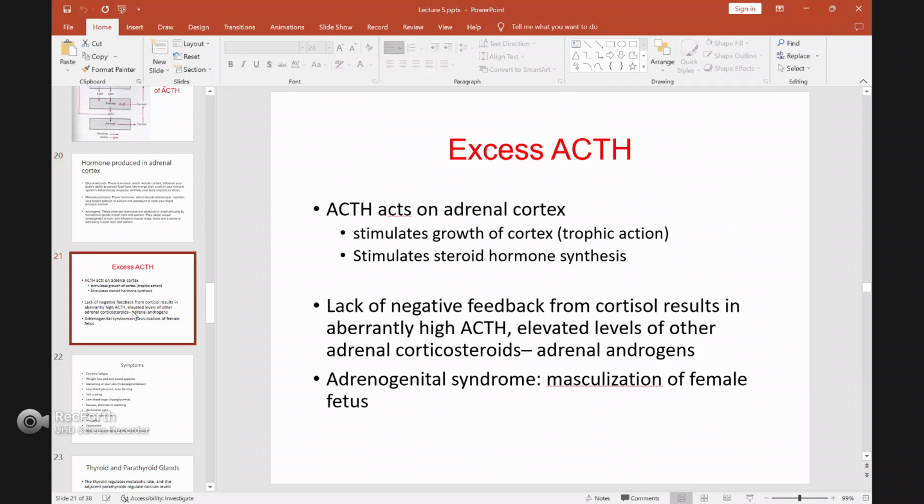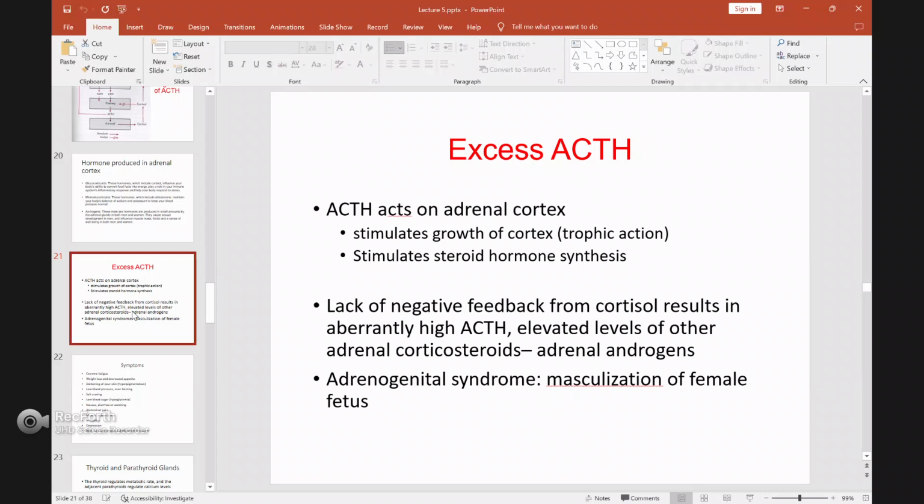So when you have ACTH, it's actually not just about cortisol. You know that one of the adrenal hormones is cortisol, but you also have to remember there are a lot more hormones produced by the adrenal. So once you have ACTH, you will also experience a surge in the level of the other hormones produced by the adrenal, not just cortisol.